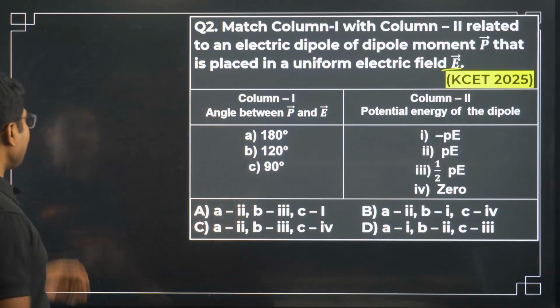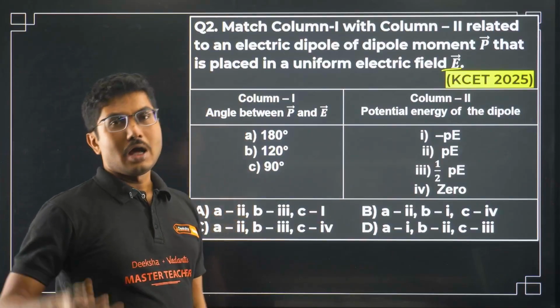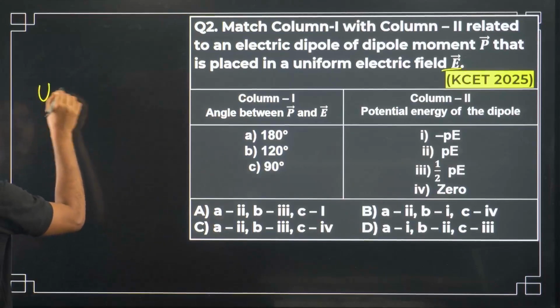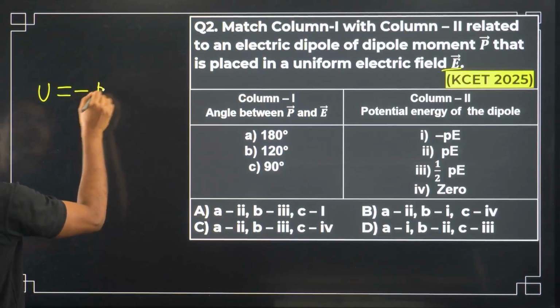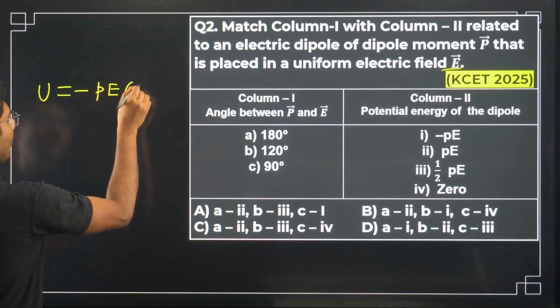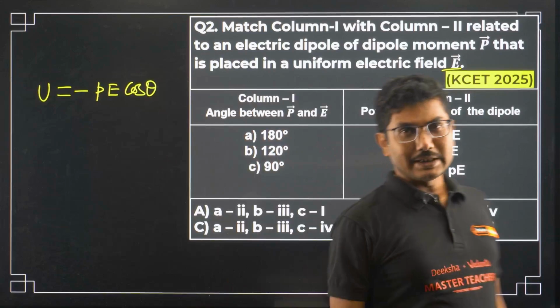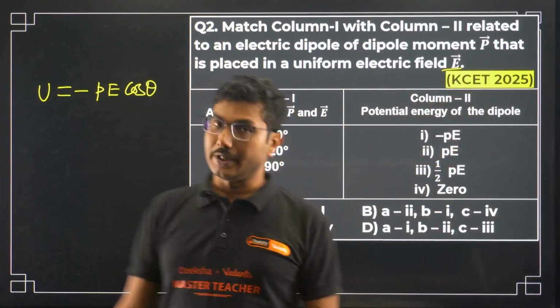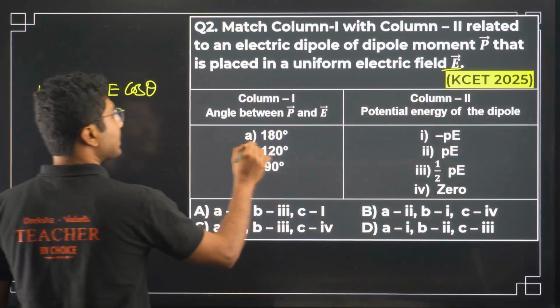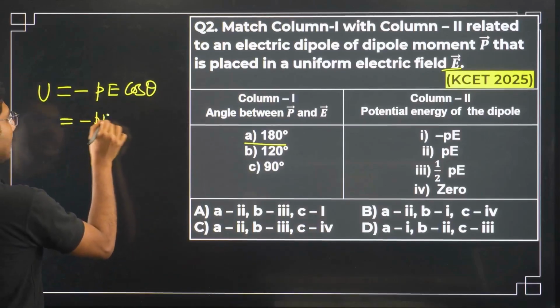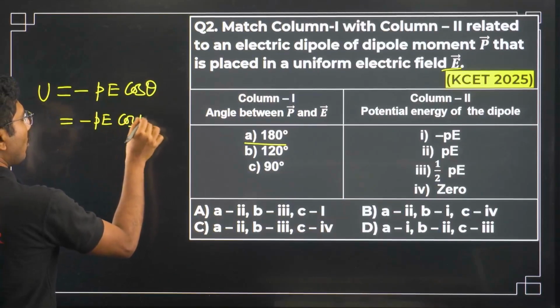If you remember, when we place a dipole in a particular point, the potential energy of the dipole is given by minus PE cos theta. So there is a negative sign over here. The first angle is 180 degrees, so minus PE cos 180 degrees.